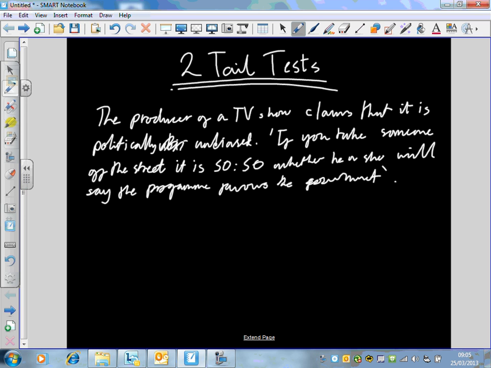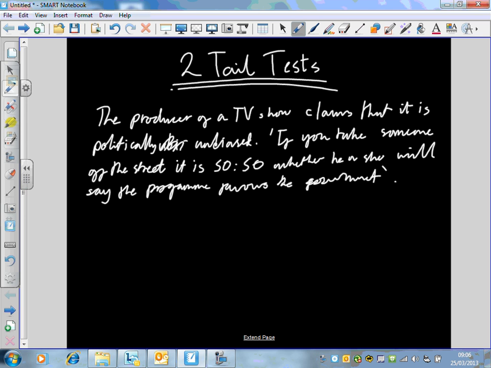Producer of a TV show claims that it is politically unbiased. They say that if you take someone off the street, it is 50-50 whether he or she will say the program favours the government. Okay? Take someone random off the street, just random. Georgina, if I asked you, does Question Time support the government or not?